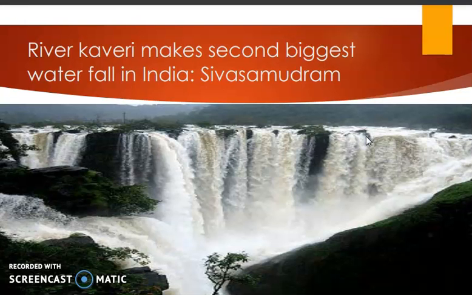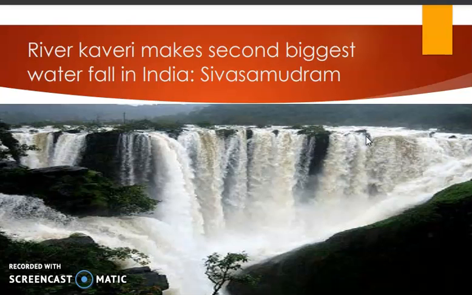In the Kaveri river only, we have a waterfall that is the second biggest waterfall of India, and the name of the waterfall is Shiva Samudram waterfall. This is the second largest waterfall of India, and this waterfall is useful to generate hydroelectric power.